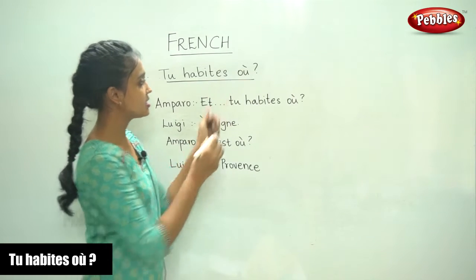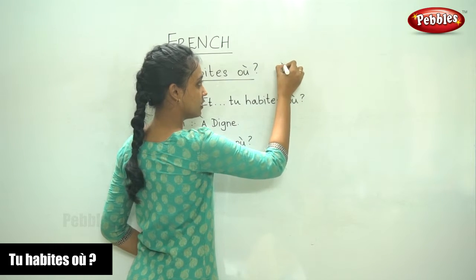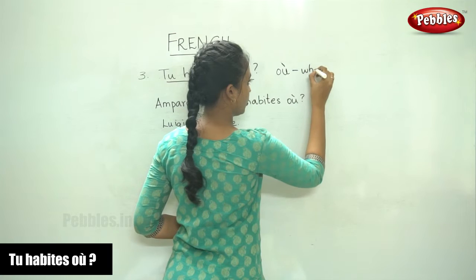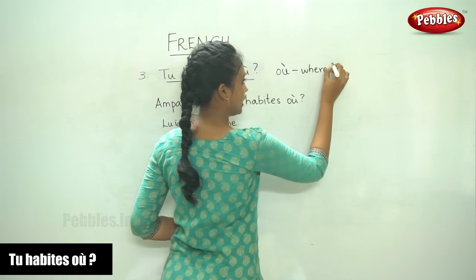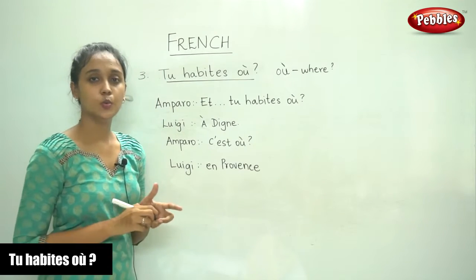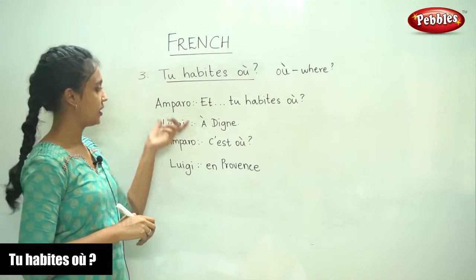You see this word O-U with an accent. It means where. It is a question word. Tu habites où? So here we have a small conversation.